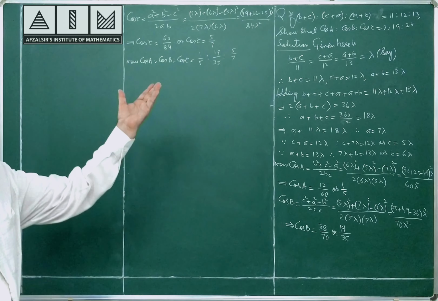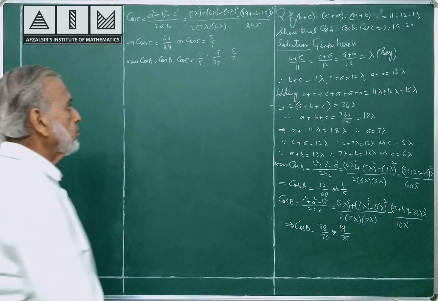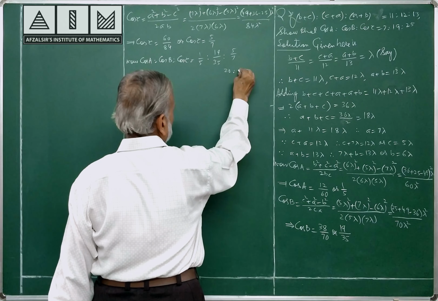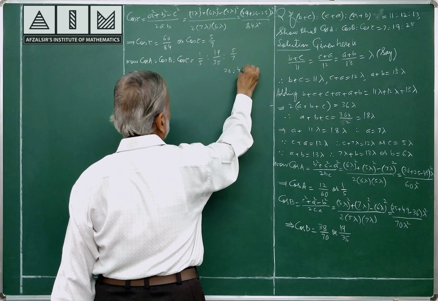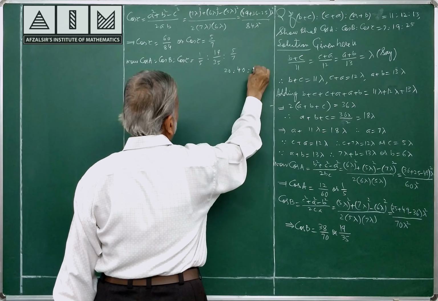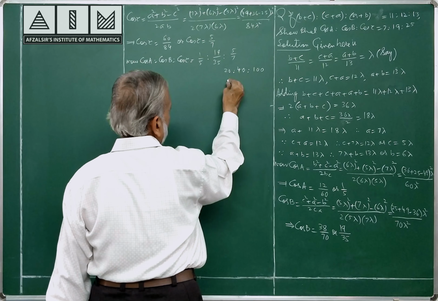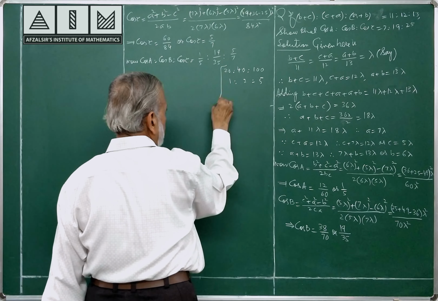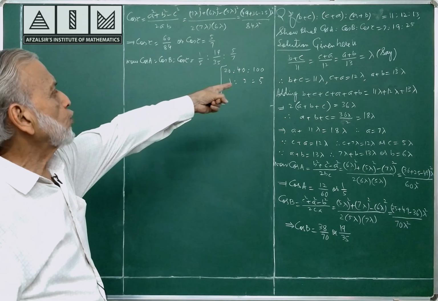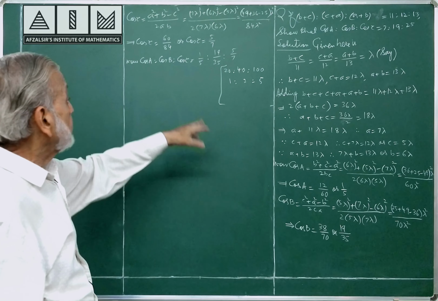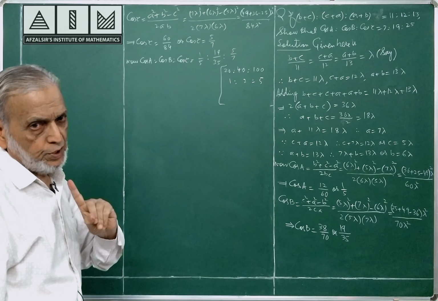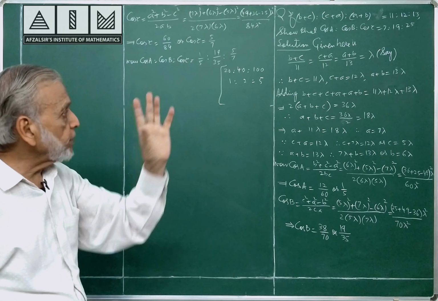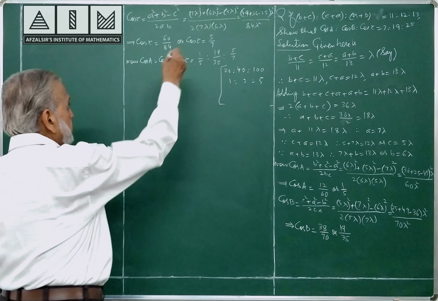How to simplify ratio in fractions, please see. Look here carefully. Supposing it is 20 is to 40 is to 100. Then we will write 1 is to 2 is to 5, dividing each by 20. Like this we can simplify. If there are integers. We don't have integers, we have got fractions. So how to simplify ratio in fractions, please see.